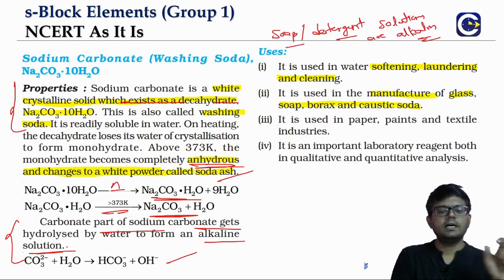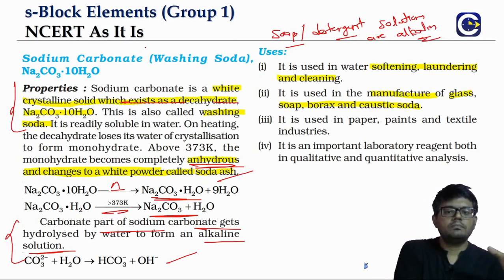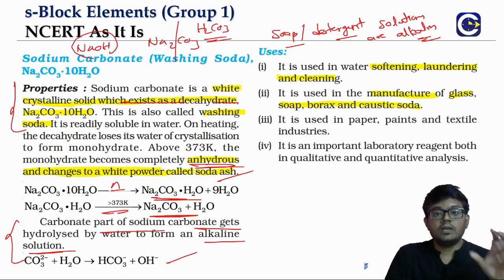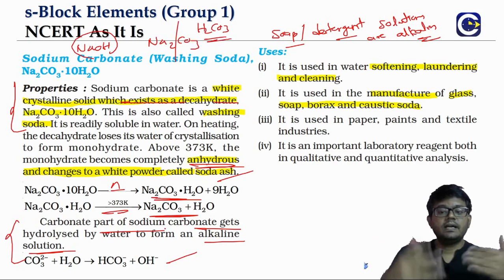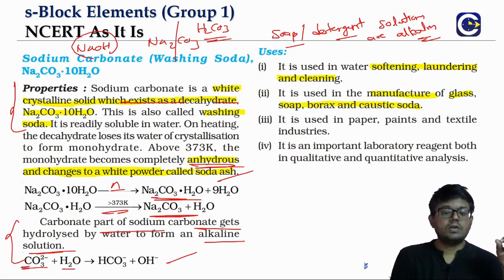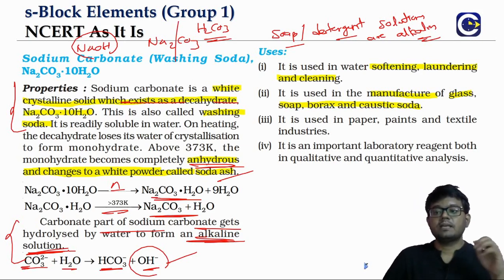If you look at the ions coming from the weaker acid or a weaker base, because if you look at sodium carbonate, we have two ions. One is the sodium ion. We can think of it as coming from sodium hydroxide, a strong base. The other is carbonate, which is coming from carbonic acid, a weak acid. So in ionic equilibrium, we study about hydrolysis. The ions coming from the weaker acid or a weaker base will get hydrolyzed, means react with water. So when this is reacting with water, you will get HCO3 minus and OH minus. So what are we getting? OH minus. That is the reason why the solution becomes alkaline. So this can be another possible question.